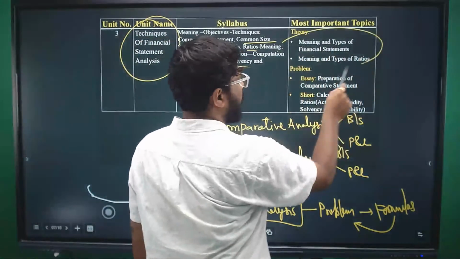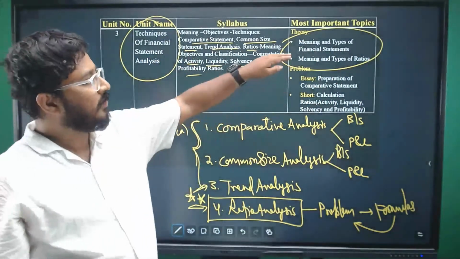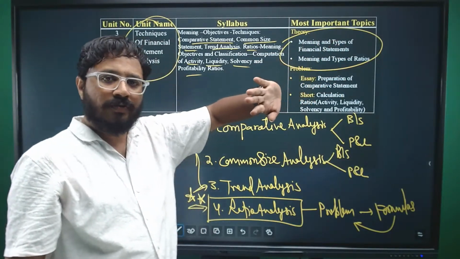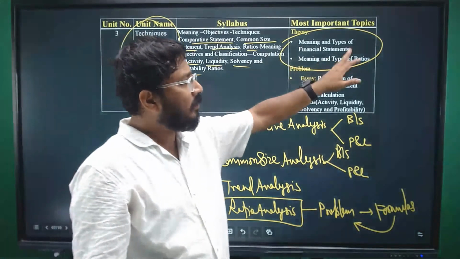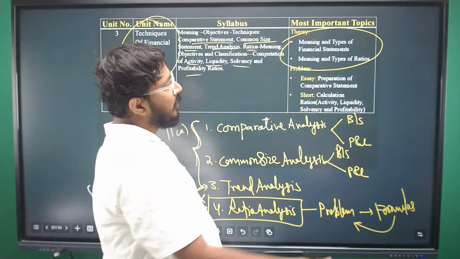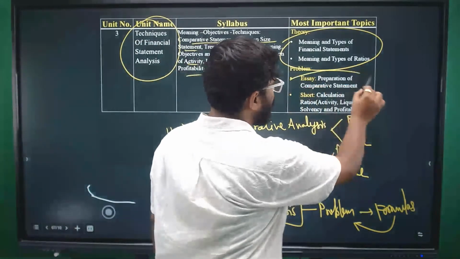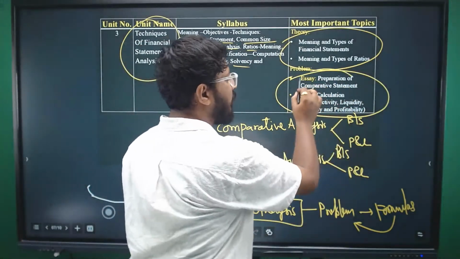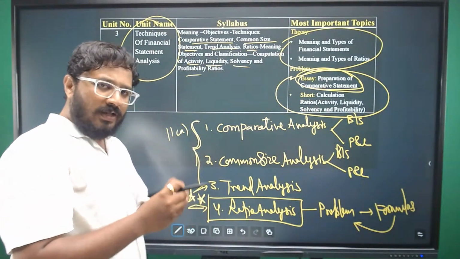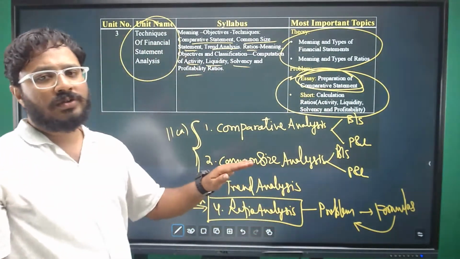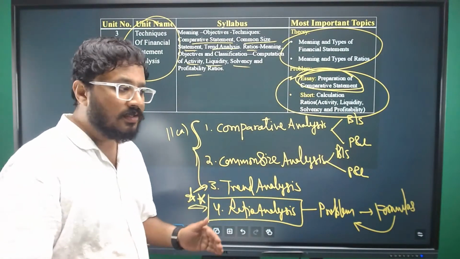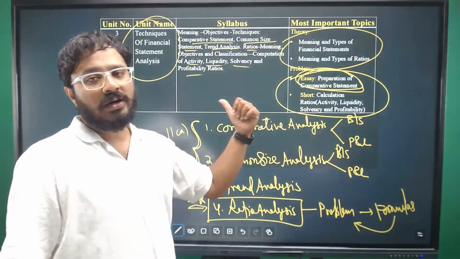Like an important topic, student. Okay, observe the important topics: meaning and types of financial statements. If at all a theory question comes, that will be types of financial statement analysis and what is meaning and types of ratios. Okay, only those topics are there in this question, in this unit, right? When it comes to problems, as I was mentioning, preparation of comparative statement is being asked. So those who feel that, okay, memorizing ratio formulas is difficult for me, there are more number of formulas I cannot memorize, then be good with this comparative statements.